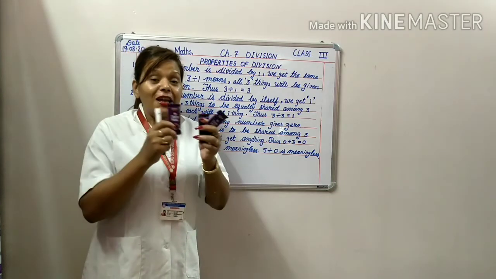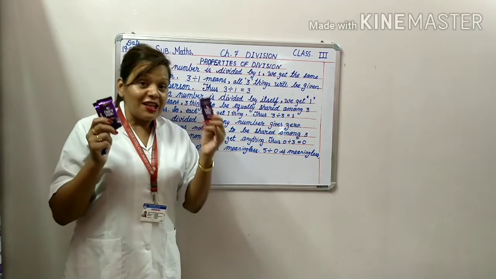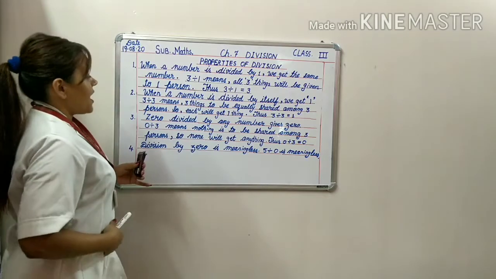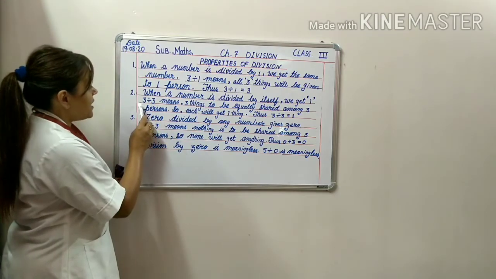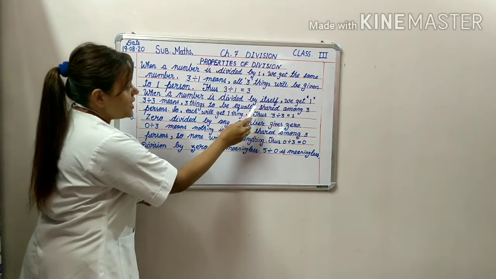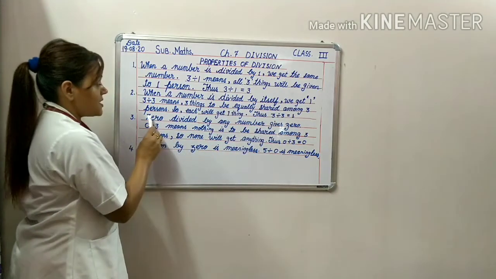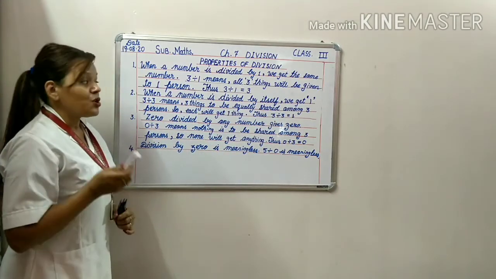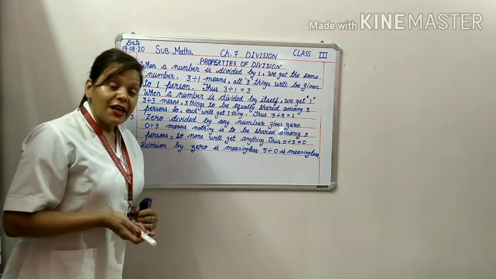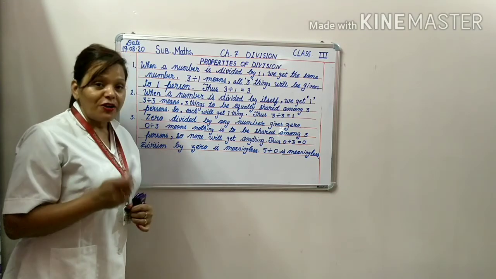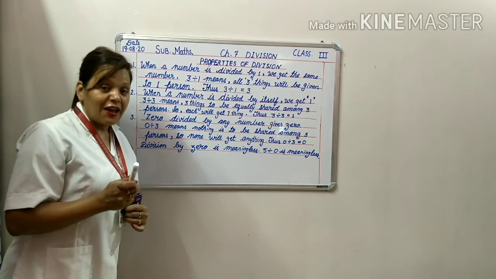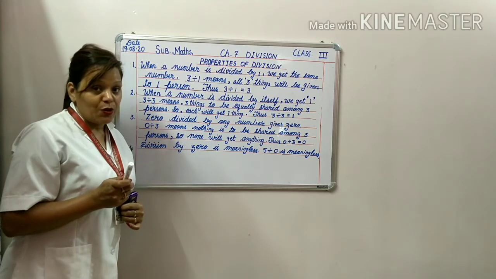What does it mean? It means each person will get 1 chocolate. In the same way as I have told you, 3 divided by 3 means 3 things to be equally shared among 3 persons. So each will get 1 thing. If 3 things are distributed among 3 persons, each person will get 1 thing if it is distributed equally.